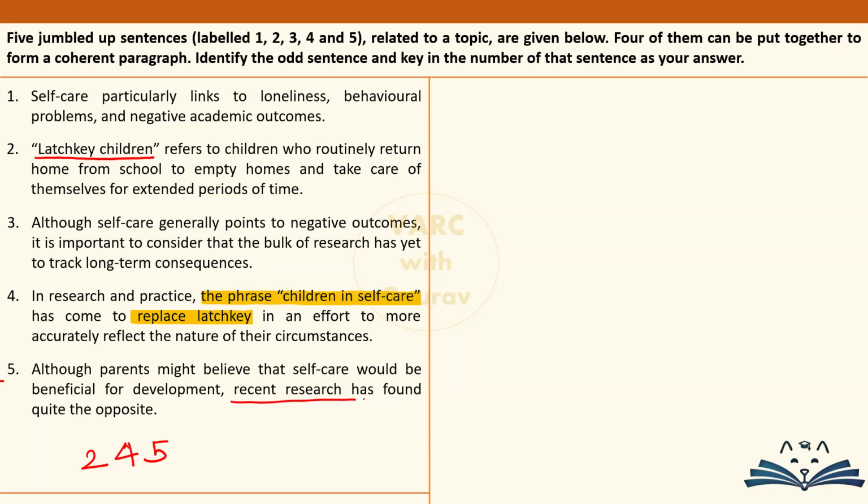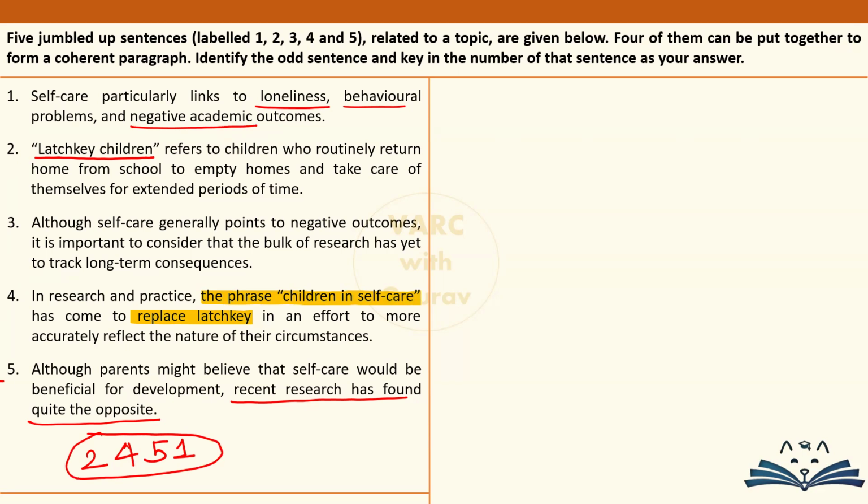Sentence 5 says recent research has found quite the opposite. Why? What is wrong over here? Then that is given by sentence 1, that नहीं, self care की वजह से बच्चों में loneliness, behavioral problems and bad academics are seen. So all in all 2451, this sequence helps you figure out the negativity, the drawbacks of this self care वाला ecosystem.